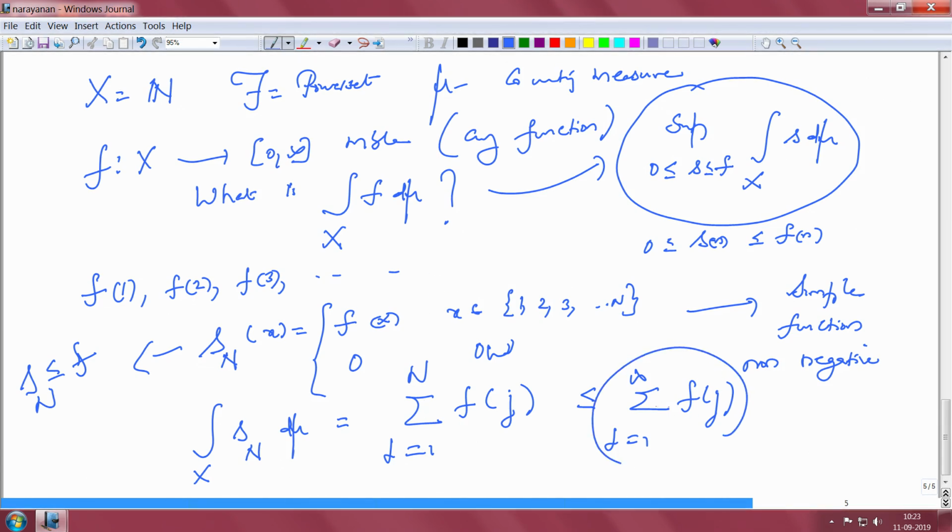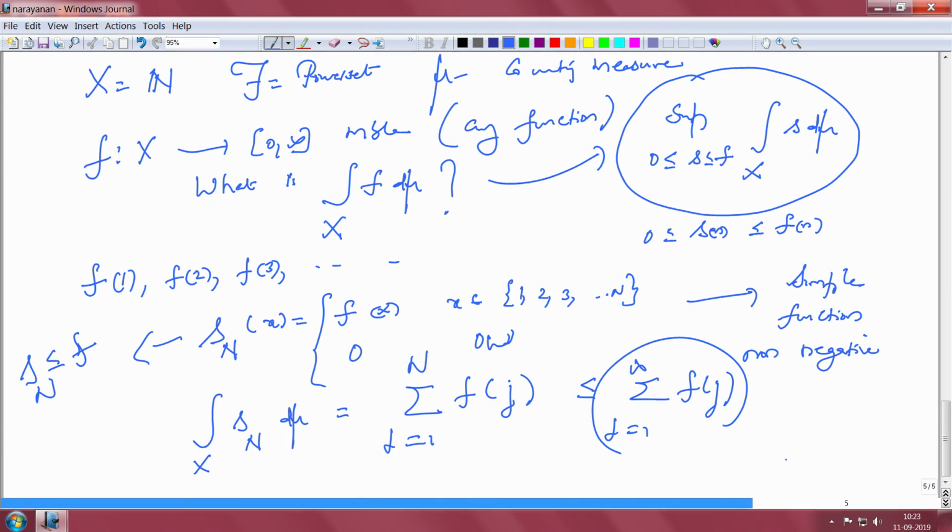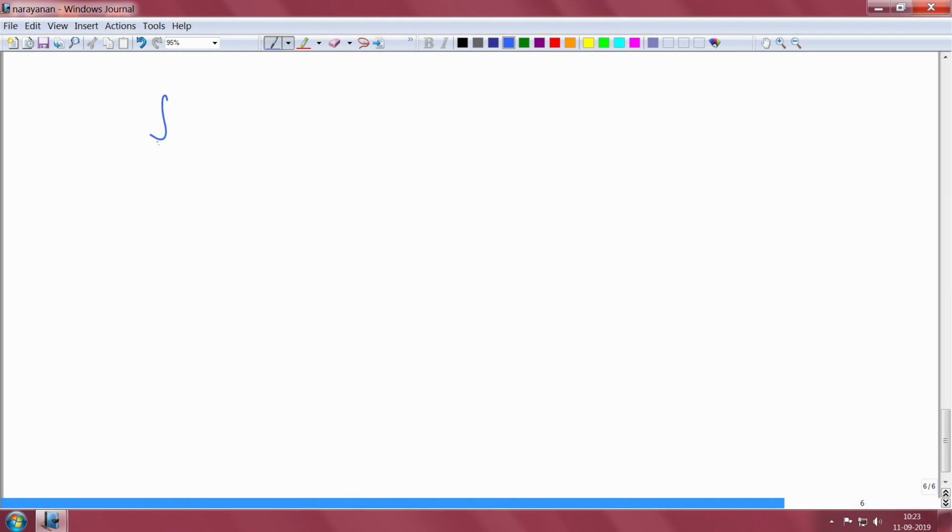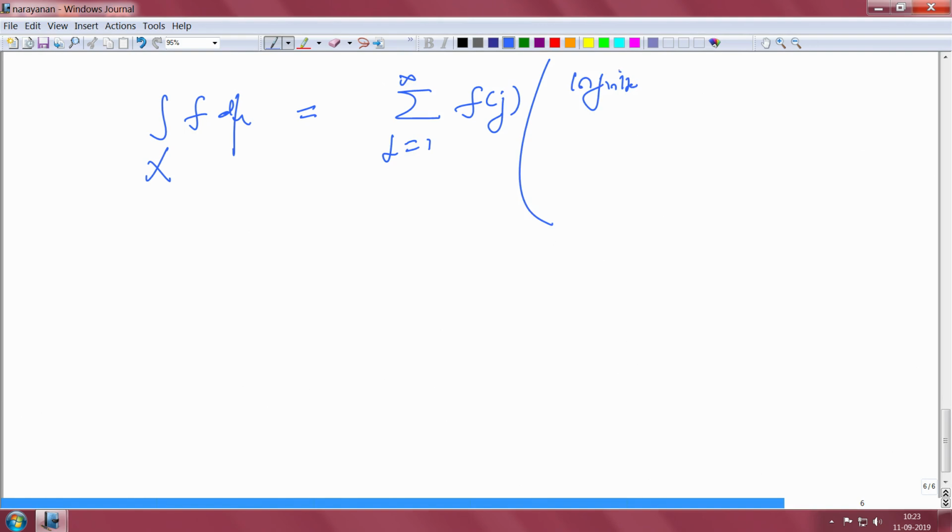If this converges; if it does not converge, it is going to go to infinity. So, this tells me that the integral of f over the space x, where x is n, is simply the summation. So, the infinite sum is actually the integral. So, the moral of the story is an infinite sum is the integral with respect to counting measure.